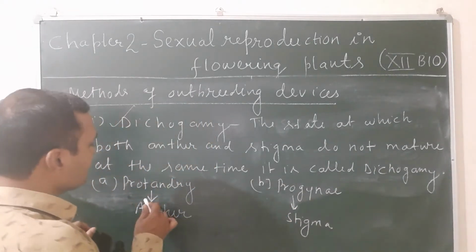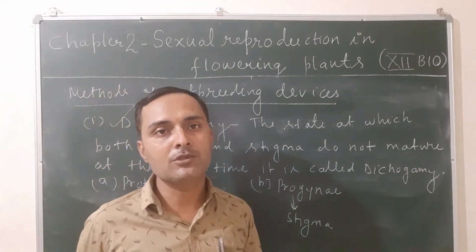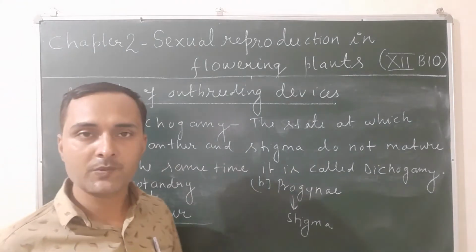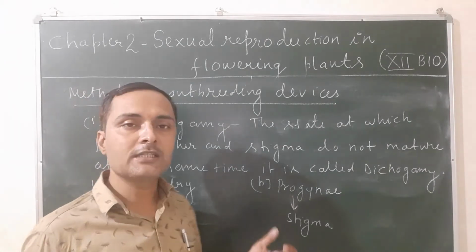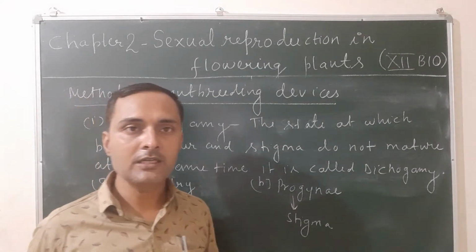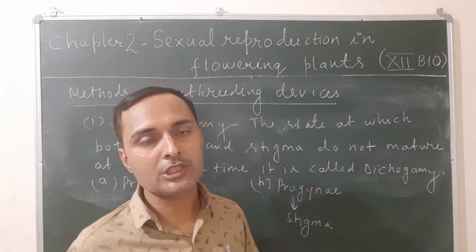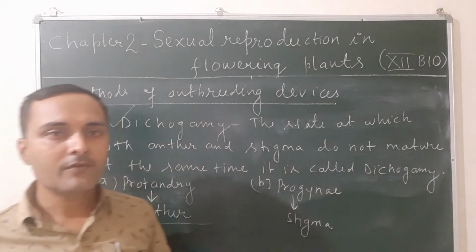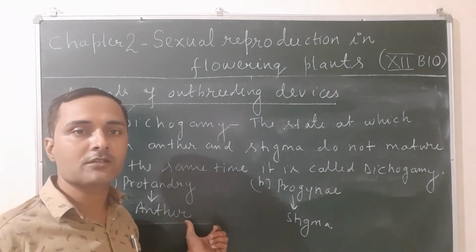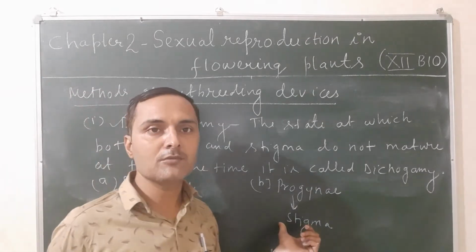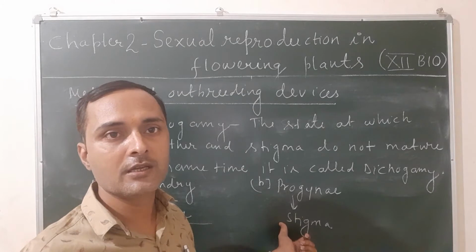In both cases, suppose the flower is bisexual and the stigma and anther do not mature at the same time, it always promotes cross-pollination and does not promote self-pollination. That is the condition of outbreeding devices. So once again, dichogamy is the state in which anther and stigma do not mature at the same time. When the anther matures earlier than the stigma, it is called protandry, and when the stigma matures earlier than the anther, it is called protogamy.